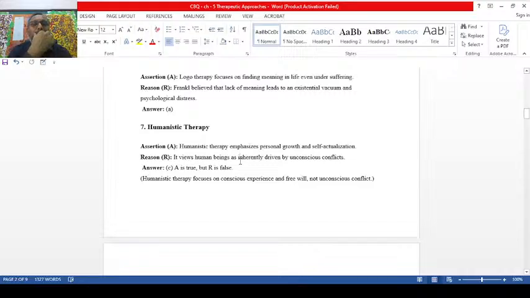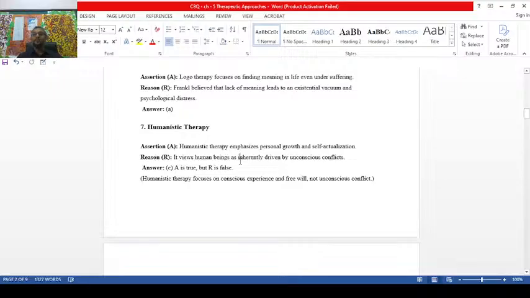Humanistic therapy. Humanistic therapy emphasizes personal growth and self-actualization. Yes, Abraham Maslow. Abraham Maslow's humanistic therapy, the main aim of humanistic therapy is to provide personal growth and self-actualization.